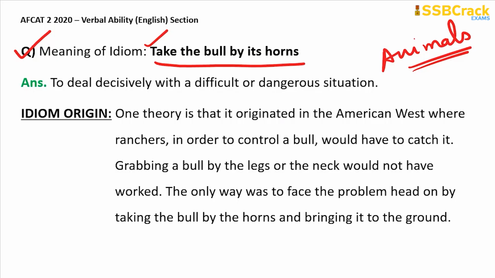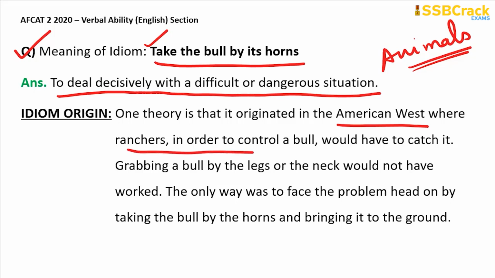Well, so the meaning of idiom take the bull by its horns is to deal decisively with a difficult or a dangerous situation, right? And the origin of this very idiom is from the far west in America. So this theory originated in the American West, where ranchers, in order to control a bull, would have to catch it. Grabbing a bull by the legs or the neck would not have worked.